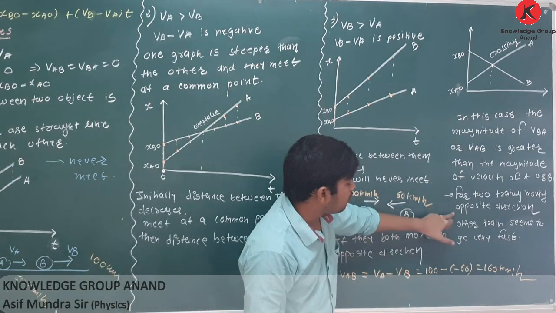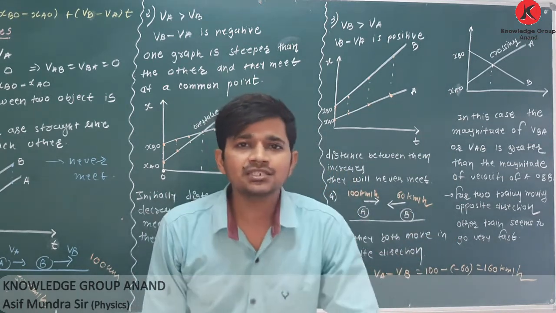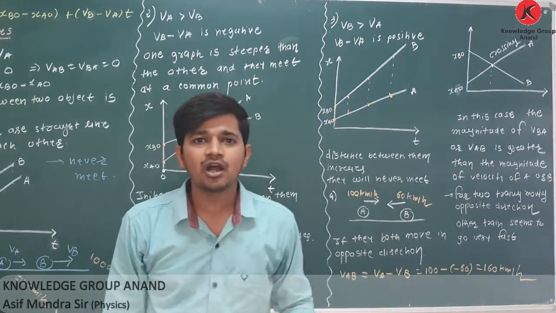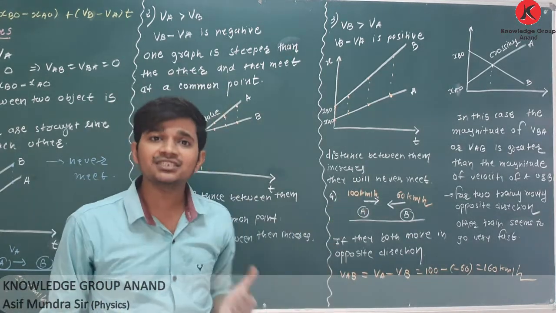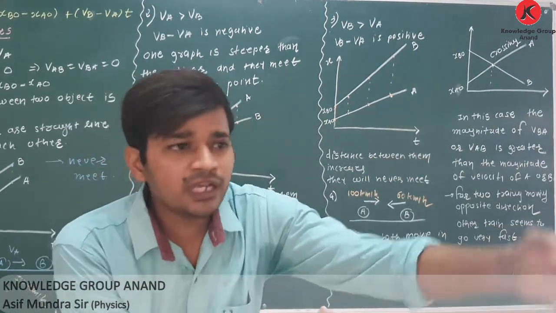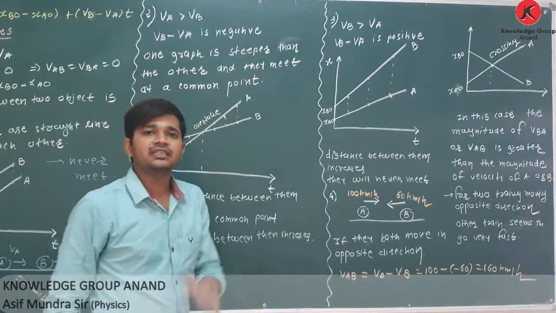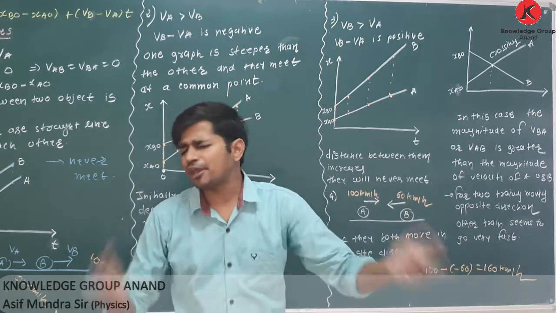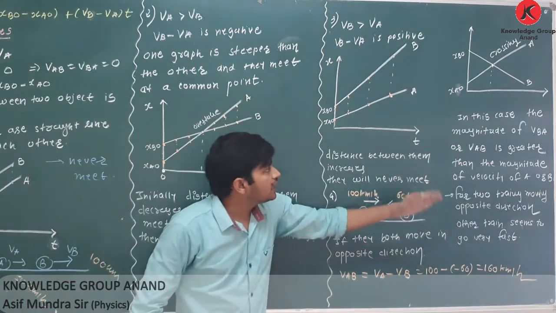For two trains moving in opposite directions, the other train seems to go very fast. Yes, you can also observe this on a two-wheeler or four-wheeler. If two objects are moving in opposite directions, then you observe that it is moving very fast. But that object is not actually moving very fast. You are also moving, that vehicle is also moving, so the relative velocity between the two vehicles increases. That's why we see that object moving very fast. So it is due to relative velocity.